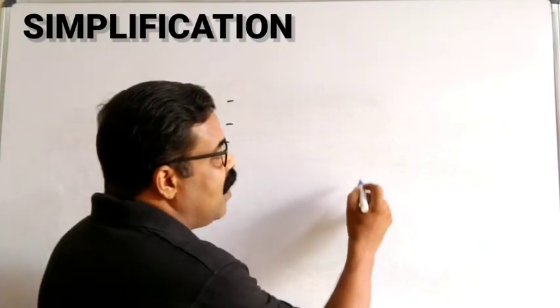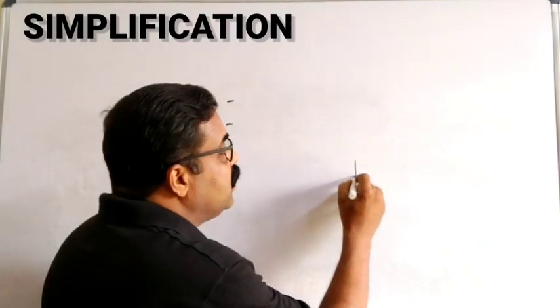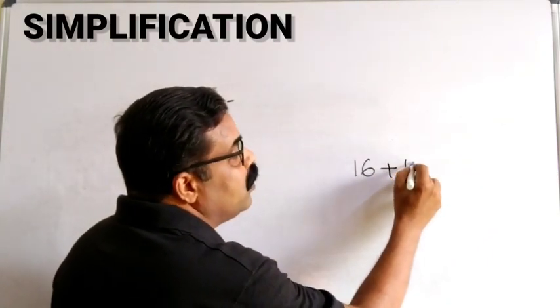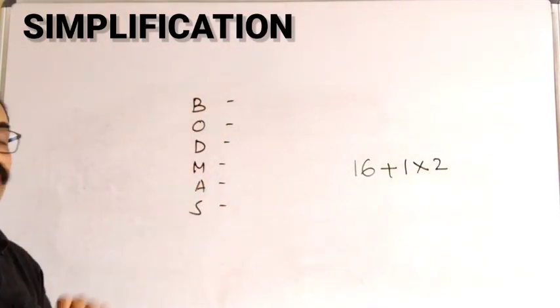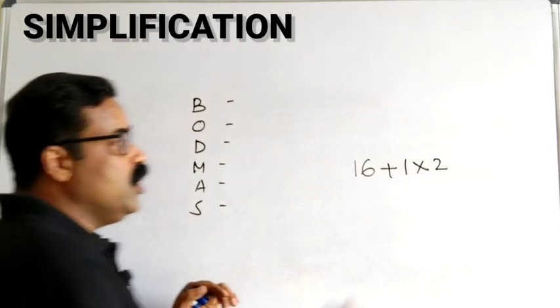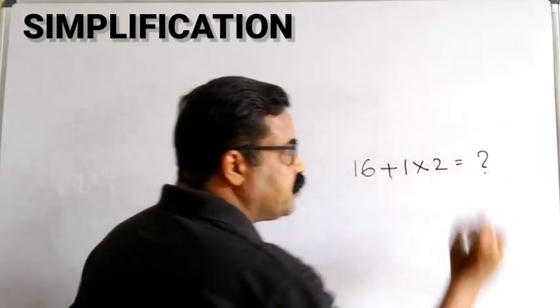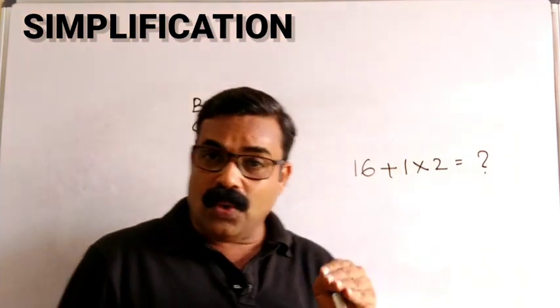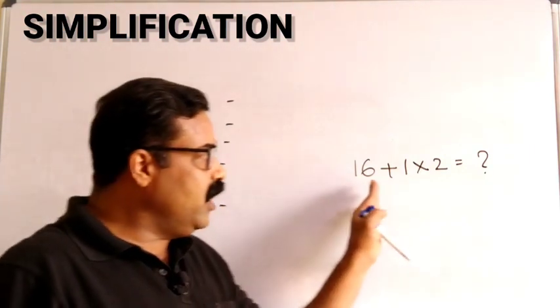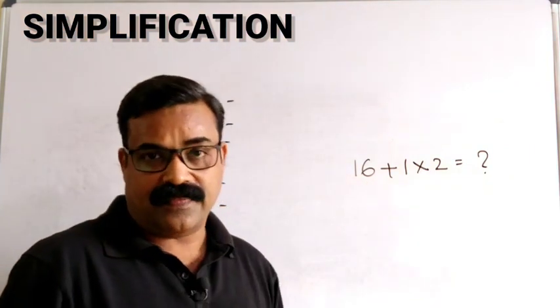For example, I want to calculate 16 plus 1 into 2. 16 plus 1 into 2 is equal to how much? If you know the rule of BODMAS, you will definitely get the correct answer.